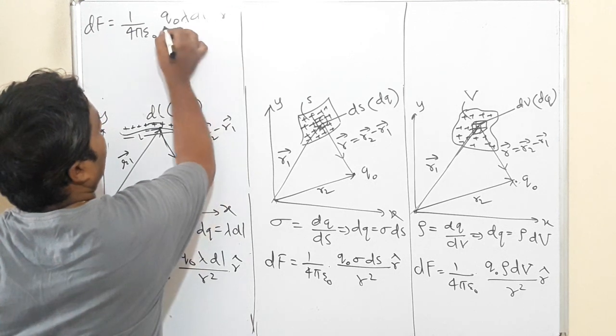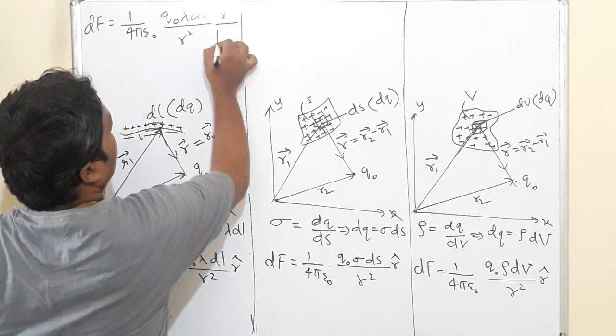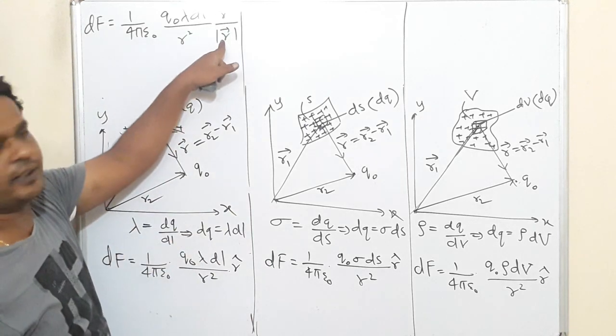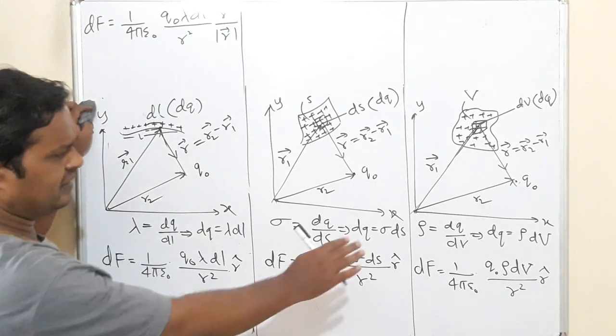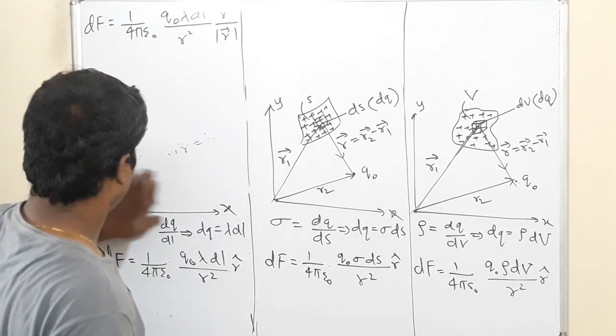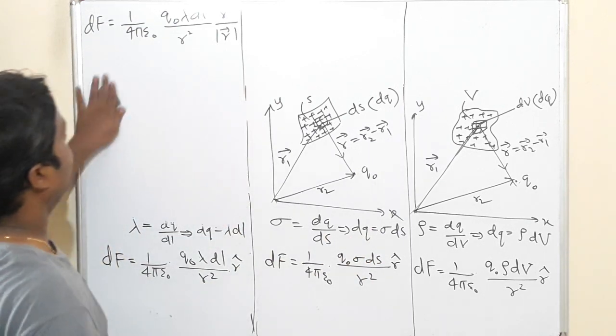In place of the unit vector, I will write the magnitude of the vector. These are all similar in all the cases.